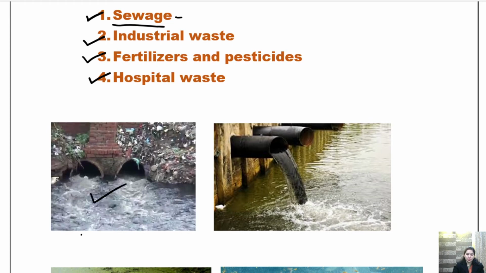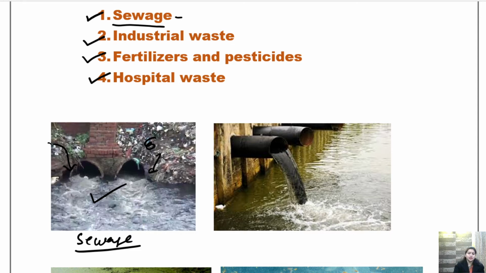This is sewage. All this waste was dumped near the river without treating it. So this was destroying the river water very drastically, and the water used to contain various germs, various